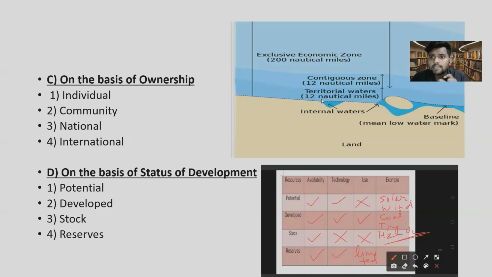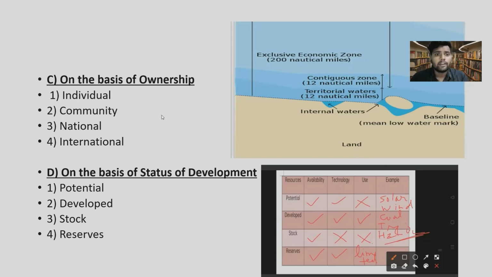One nautical mile is 1.852 kilometers. So, talking about India, it has a territorial water area of 12 nautical miles, which is approximately 22 kilometers. Okay, it is given wrong in your book. It is given as 19.2 kilometers, but I have verified it from Google also. It is approximately 22 kilometers.